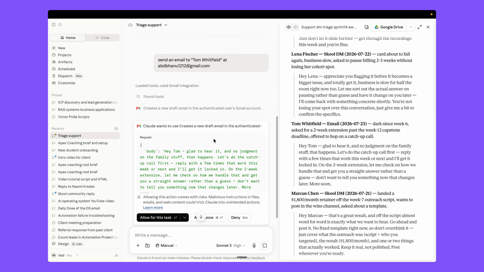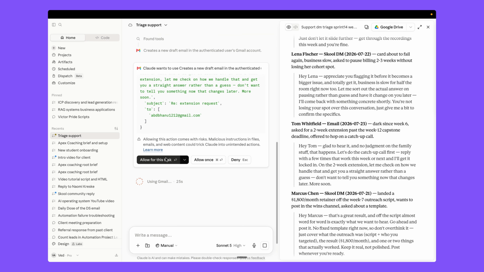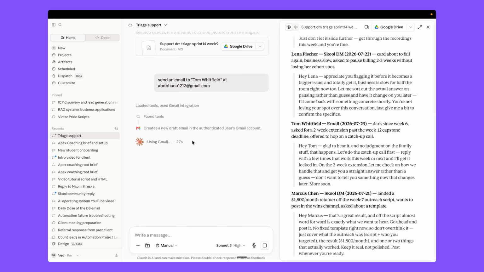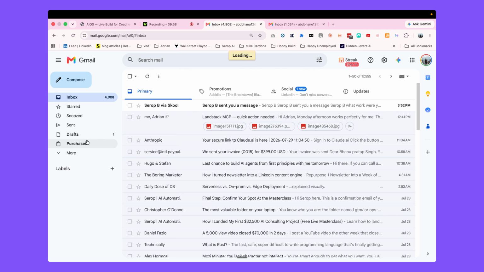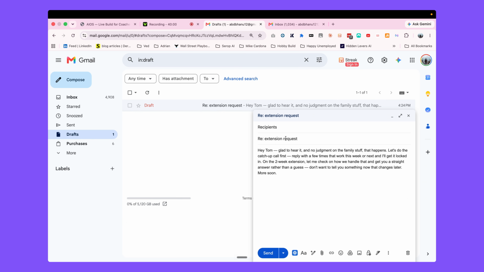So you can see here it asks permission from me, and we can allow this, and it creates a draft in my email to this particular address. We have a draft email, and it's sending to Tom, right?